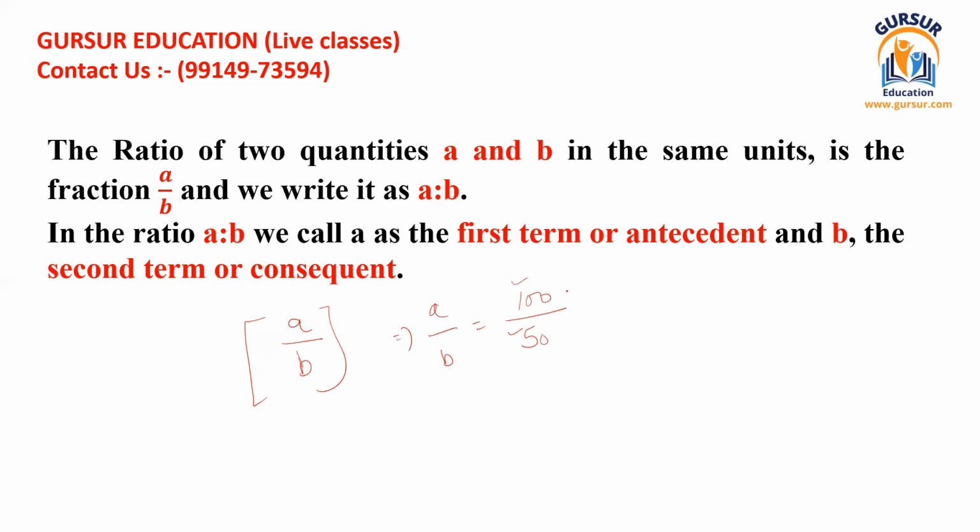The second way to write the ratio between A and B can be A ratio B, with a colon between them. So they are represented like 100 ratio 50. They can be written like that as well. So this is also a way, and this is also a way. This way of representation is known as the fraction, and this way is the straightforward expression of ratio.